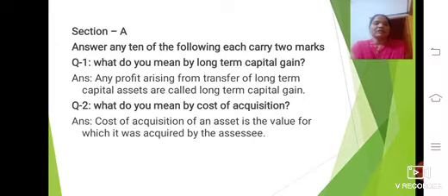Coming to the second question: what do you mean by cost of acquisition? The answer is: cost of acquisition of an asset is the value for which it was acquired by the assessee. Here the assessee is the person who is acquiring a certain asset. When he was acquiring the asset, the value of that particular asset itself we can call the cost of acquisition.